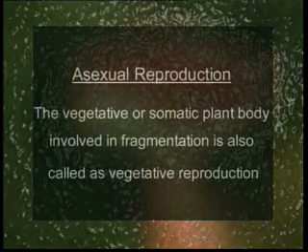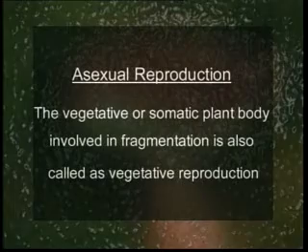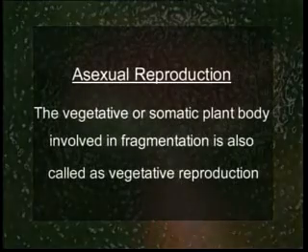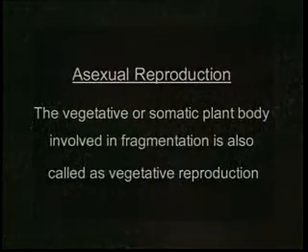Many algae reproduce by simple fragmentation, in which the fragments have the capacity to increase into new individuals. All the vegetative or somatic plant body which is involved in fragmentation is sometimes called as vegetative reproduction.